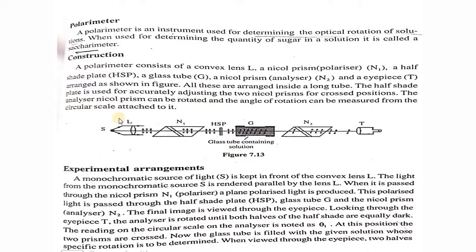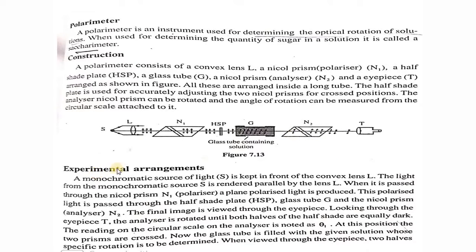Okay, so in the construction part, we need a source of light, a lens to make it parallel, and the first Nicol prism which acts as a polarizer, which makes the incident light plane polarized. Then there will be a half-shade plate. Then there will be a polarimeter tube in which we fill the solution. After the polarimeter tube, there will be another Nicol prism which is attached to a circular scale, and this Nicol prism acts as the analyzer, and you will observe it with the help of a telescope. The light which is coming out will be analyzed with the help of a telescope. So this is what the construction part says.